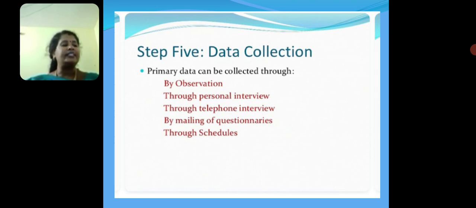Secondary data is that which is collected by someone other than the primary user. Data are the basic inputs to any decision making process in business. Primary data can be collected through observation, personal interview, telephone interview, mailing of questionnaires, and through schedules.